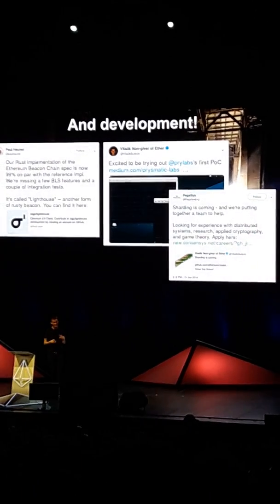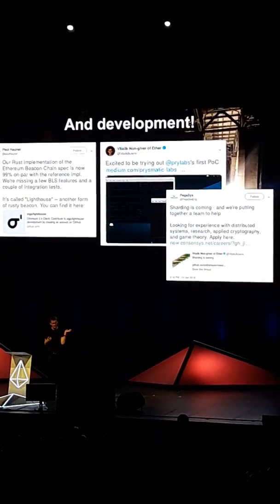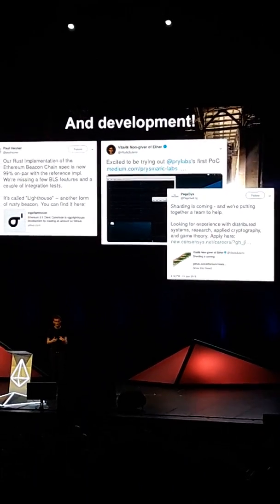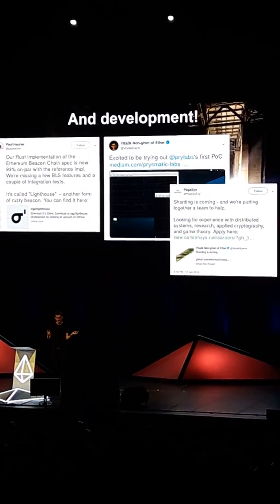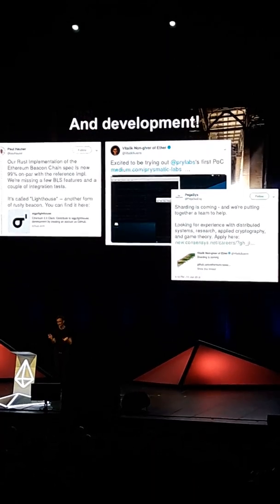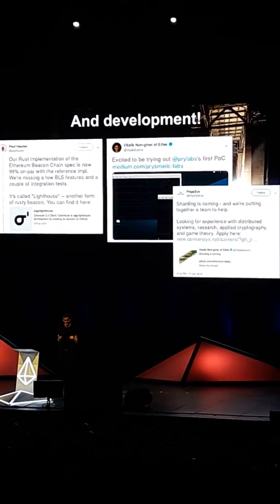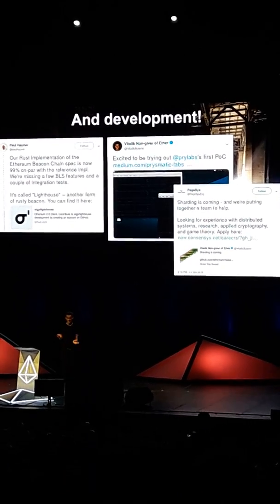So, development, right? One of the key strategies that we tried to really push forward in the Ethereum 2.0 path is the idea of multi-client decentralized development. And this wasn't just because we have an ideological belief in decentralization.